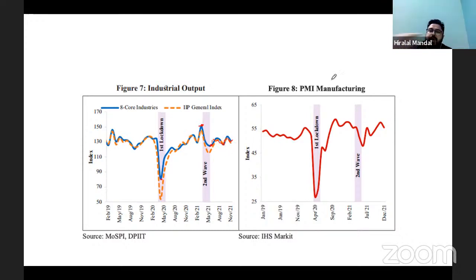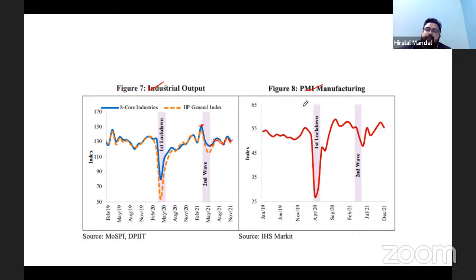Similarly, the PMI manufacturing. This industrial output is based on the actual production data. Now, PMI manufacturing is related to confidence, how much confidence the manufacturers have in higher production.